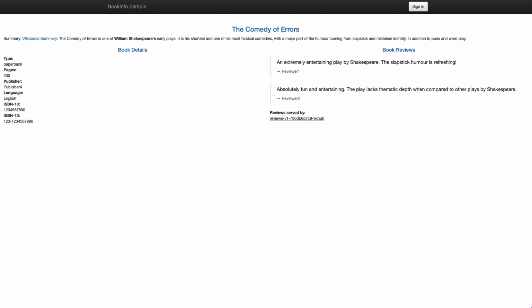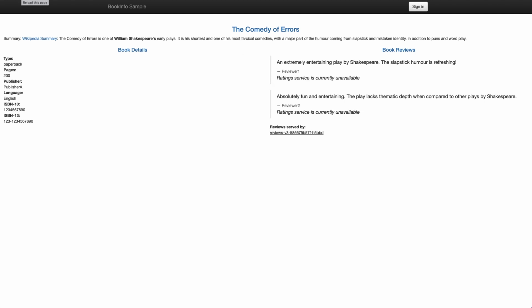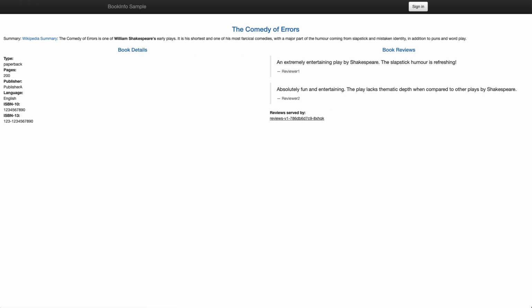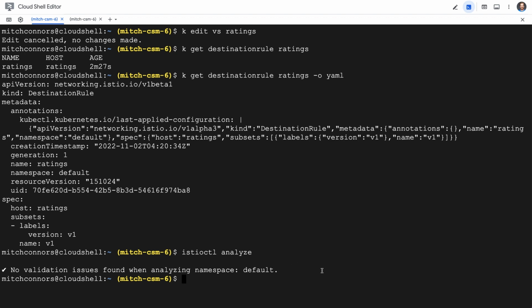And again, we should not see any change here because no traffic is routing to this service. So just like before, the reviews and ratings are coming in a fairly reasonable time. As we can see, this hasn't caused any changes in our application. We're still seeing it respond in about a second every time. So now we've safely deployed our V2 deployment.